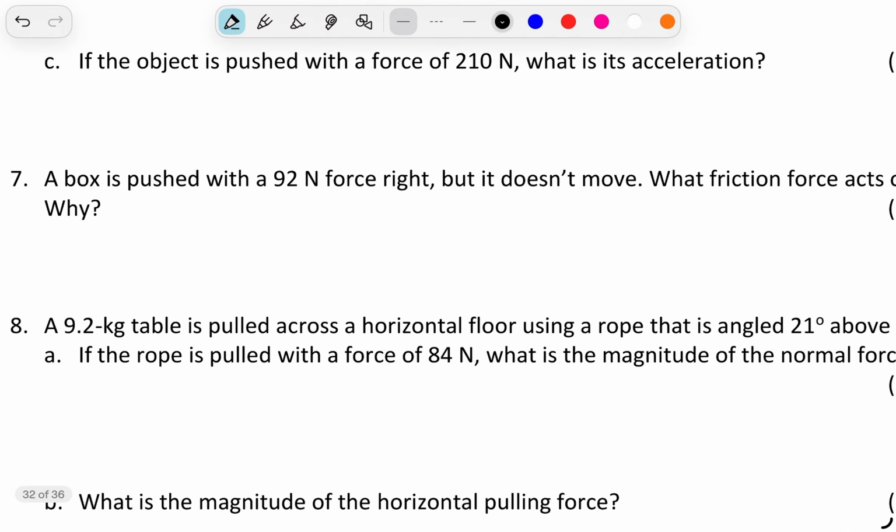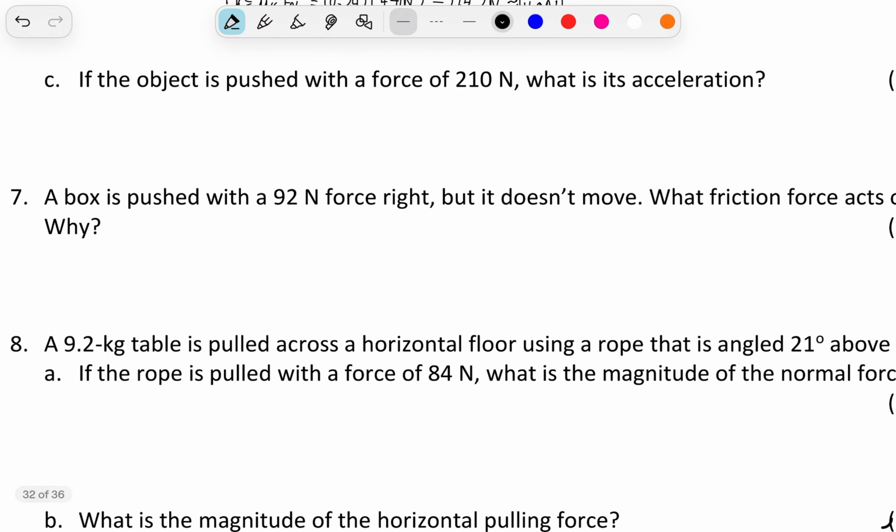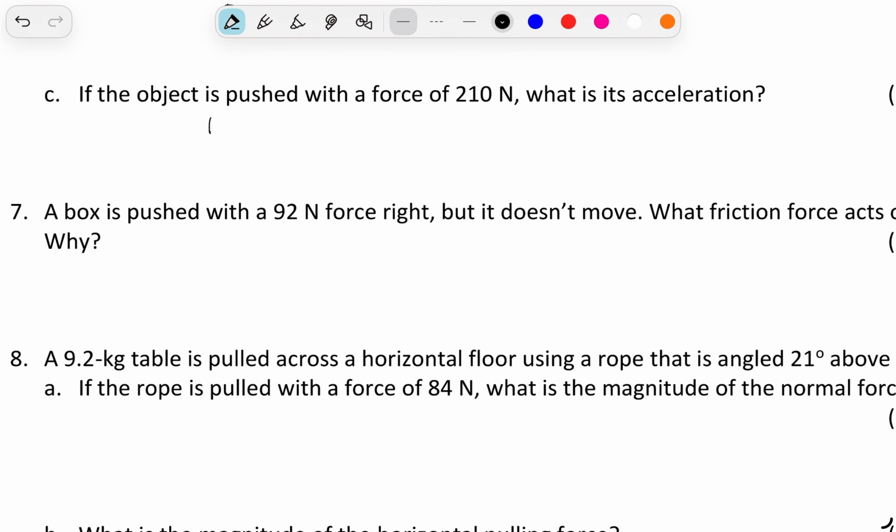If the object is pushed with a force of 210 newtons, what is its acceleration? We know that net force is going to equal 210 minus 114.7. That's going to equal 95.3 newtons. So our acceleration is equal to 95.3 divided by 45. That's going to equal 2.12 meters per second squared.